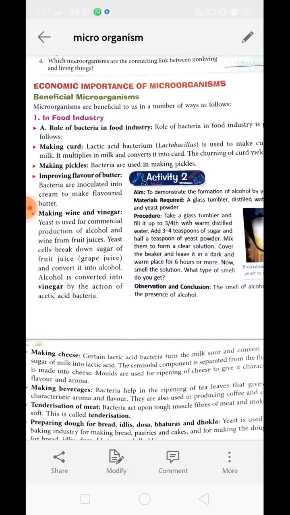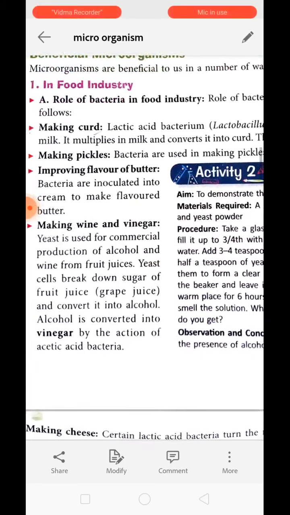The first thing is making curd. Lactic acid bacteria, which means lactobacillus, is used to convert milk into curd. The lactose sugar present in milk gets converted into lactic acid by the action of lactobacillus bacteria. When these bacteria are introduced into milk, they take nutrition from the milk, multiply many times and produce a waste material, which is acid.